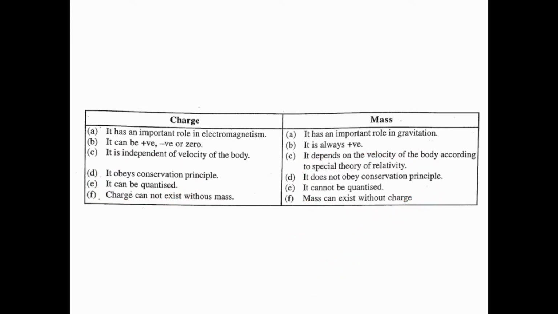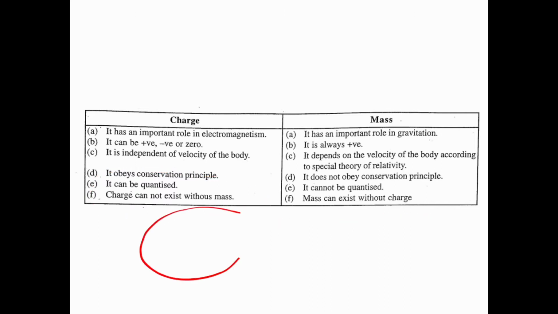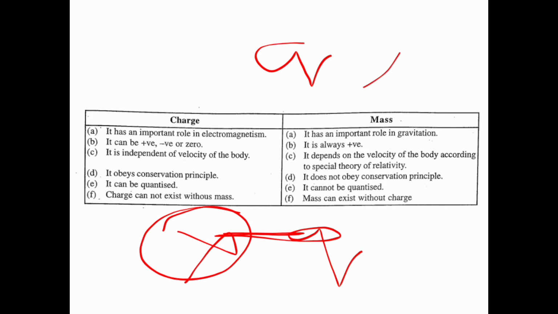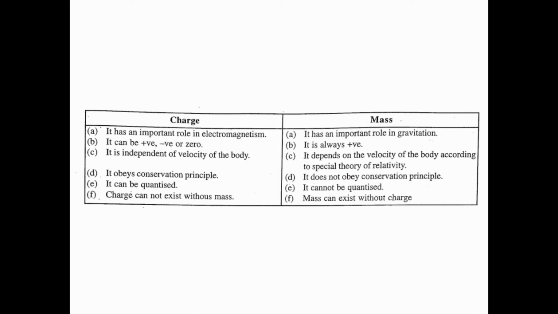The next point is that mass can exist without charge, but charge cannot exist without mass.